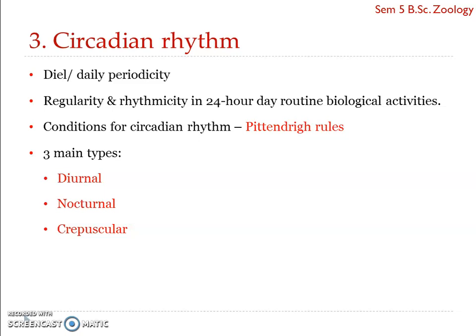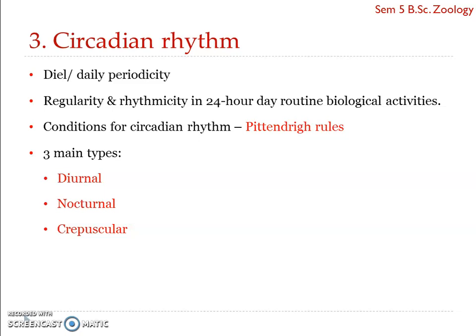That is, whether light was present or absent didn't matter; the flying squirrel showed the same cycle of behavior. So that is actually circadian rhythm.